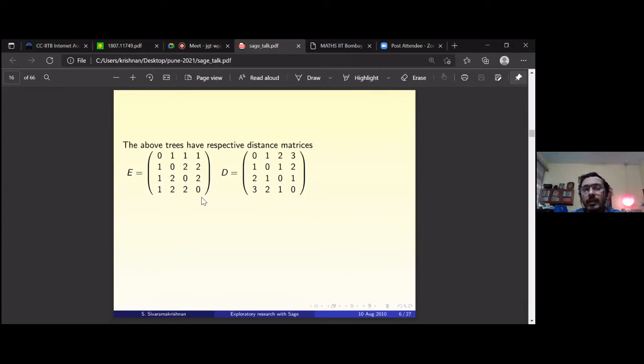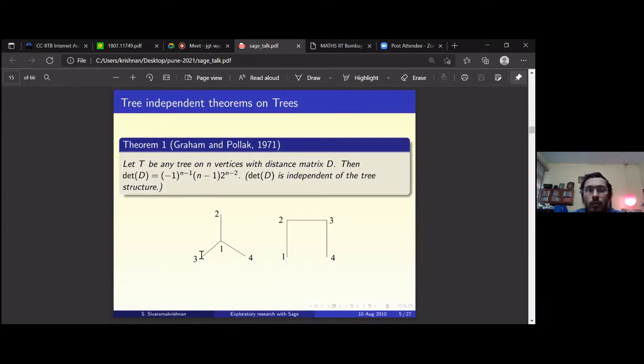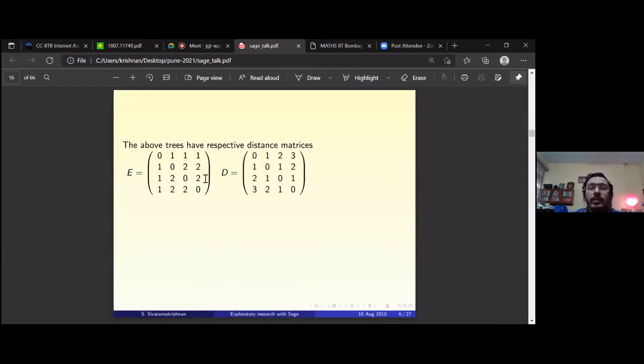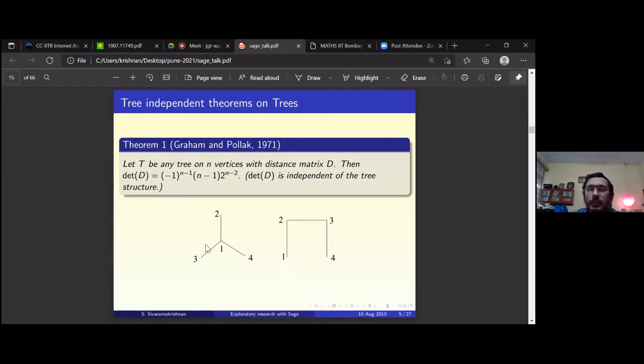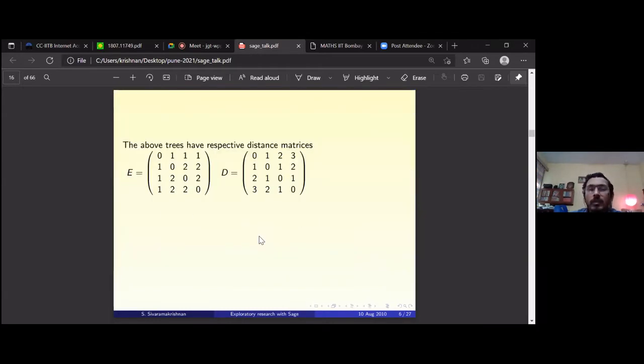And if you look at the other entries, all diagonals are 0. The distance from 2 to 3 is 2. The distance from 2 to 4 is 2. The distance from 3 to 4 is 2. Is it clear? So you get this matrix for the first tree on the left. Is this distance matrix clear? Then I'll go on to the next tree. Is it okay? Any questions? No question. Okay, clear.